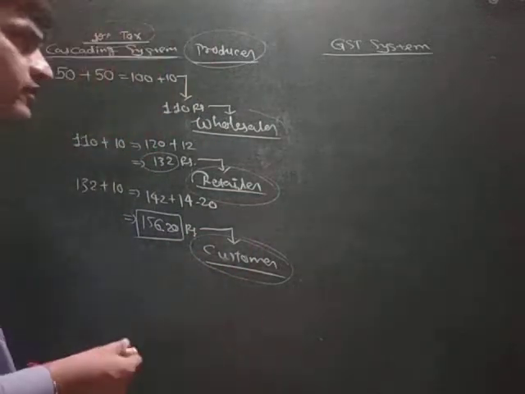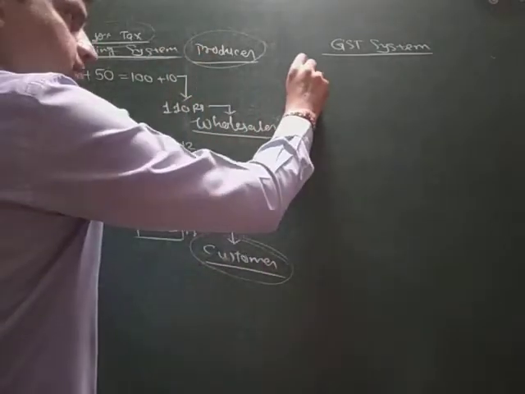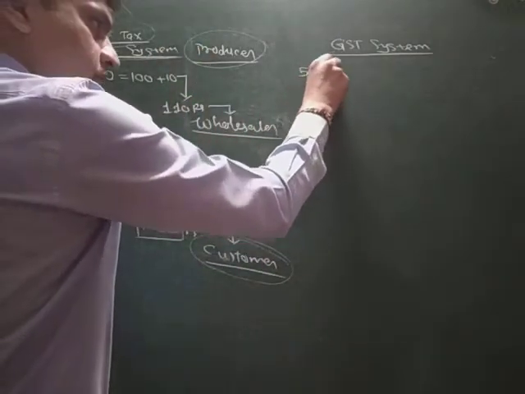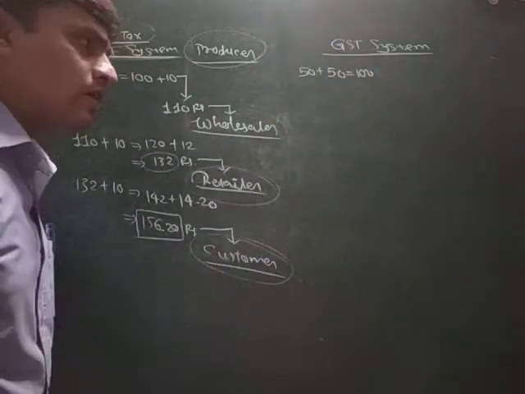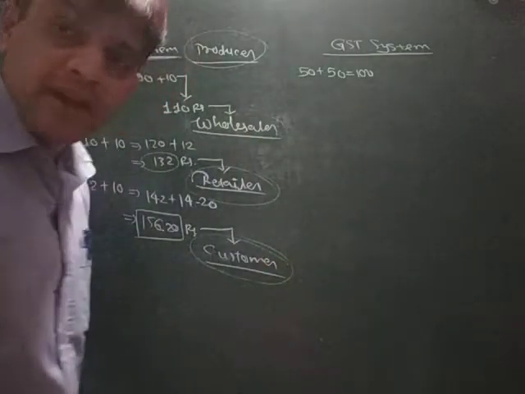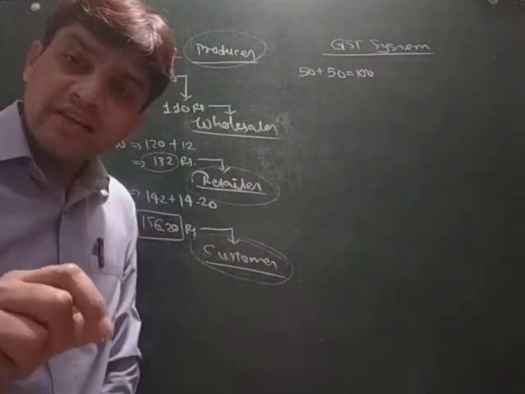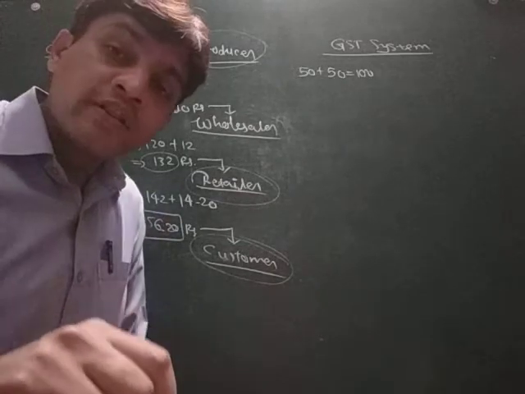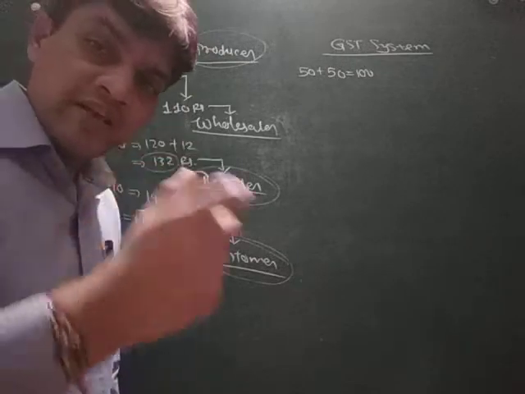Okay, so see how it works. We will take the same example. 50 plus 50 is equal to 100. Now, how much GST will be added? I have told you that GST is applied on the value added. Value added means the profit which is added in the product price.